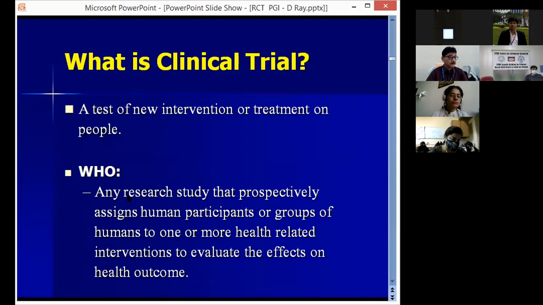So now, what is a clinical trial? It is a test of a new intervention or treatment on people. WHO has defined it as any research study that prospectively assigns human participants or groups of humans to one or more health-related interventions to evaluate the effect on health outcomes. So human participants will be assigned to different groups, and they will be compared.